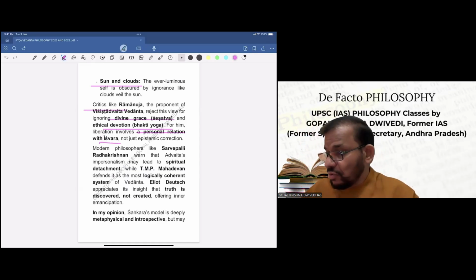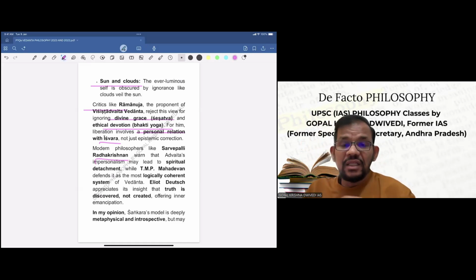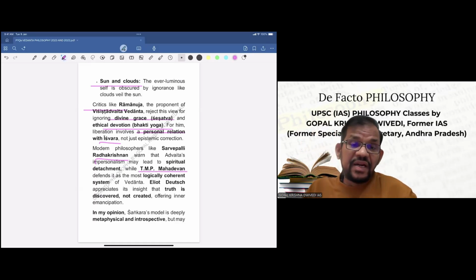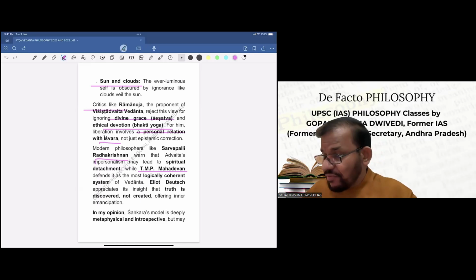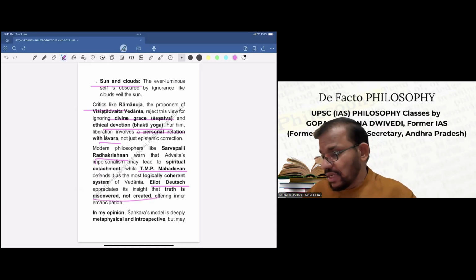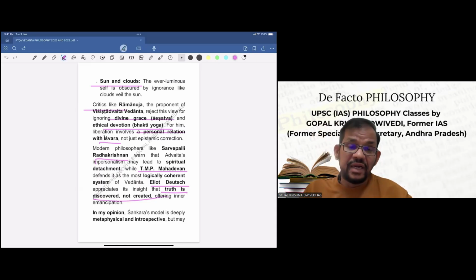Modern philosophers also, for example Radhakrishnan, warn that Advaita's impersonalism may lead to spiritual detachment. Another philosopher, Mahadevan, defends it as the most logically coherent system of Vedanta. Then another modern philosopher, Eliade, appreciates its insight that truth is discovered, not created, offering inner emancipation. So basically, this is a very important statement: truth is discovered and not created.